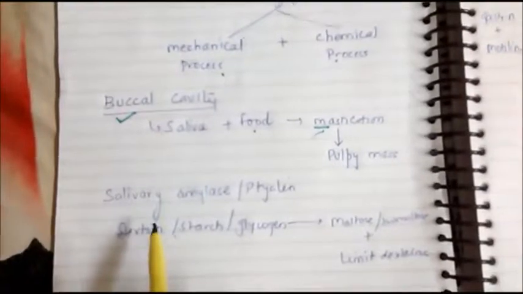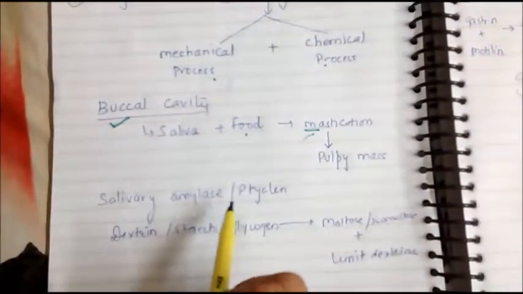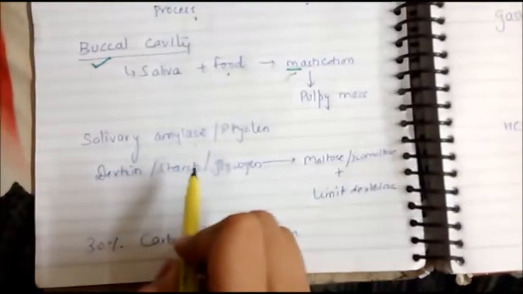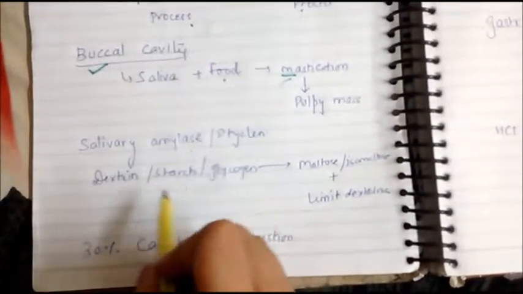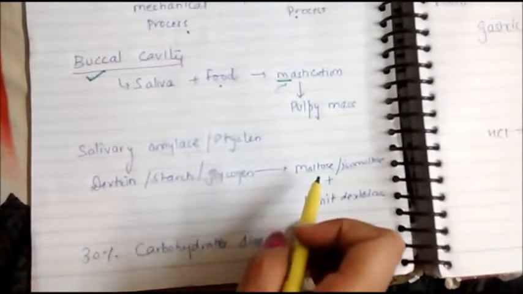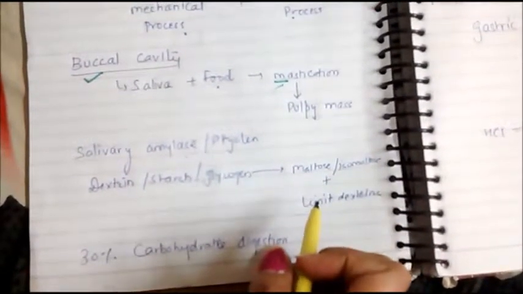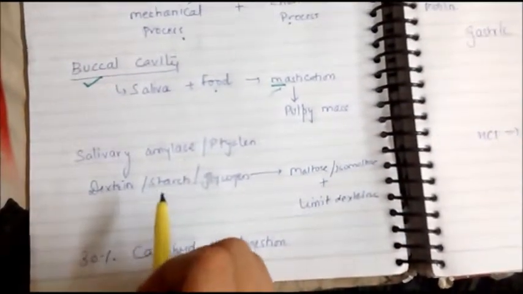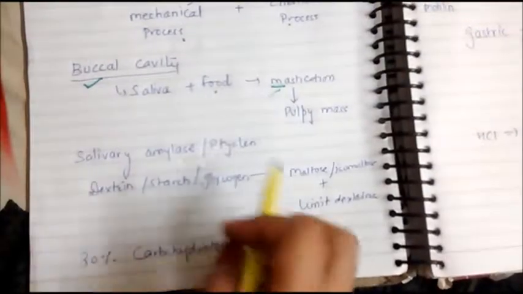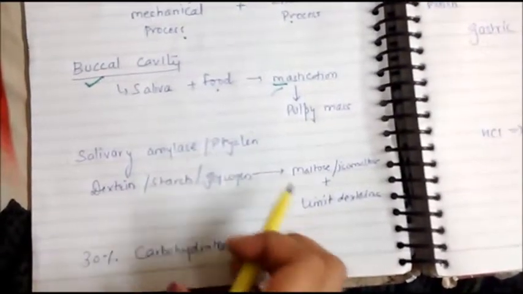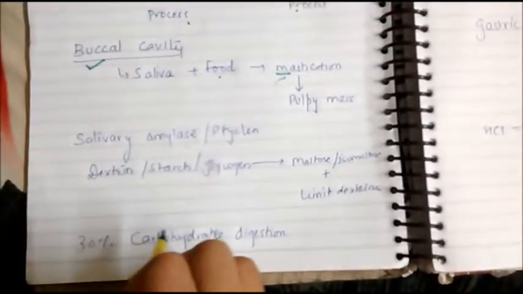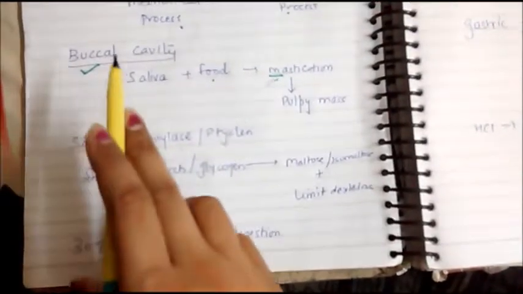Now saliva contains salivary amylase or ptyalin. Salivary amylase or ptyalin is an enzyme which converts dextrin or starch or glycogen, which are polysaccharides, into maltose or isomaltose and limit dextrins, which are disaccharides. So the conversion of polysaccharides has taken place with the help of ptyalin into disaccharide form. So 30% of carbohydrate digestion takes place in the buccal cavity.